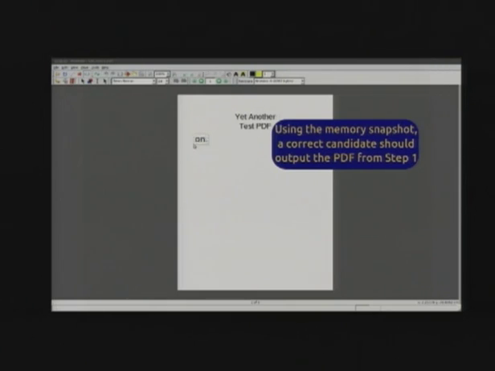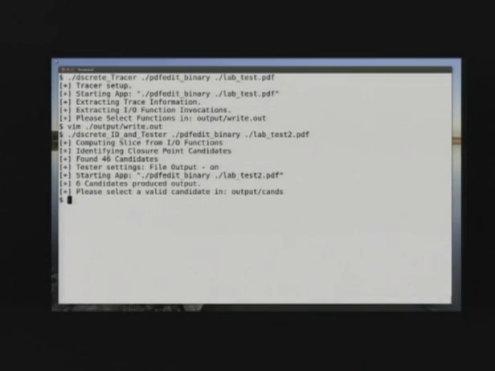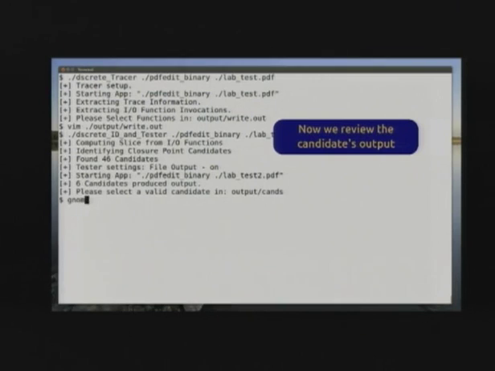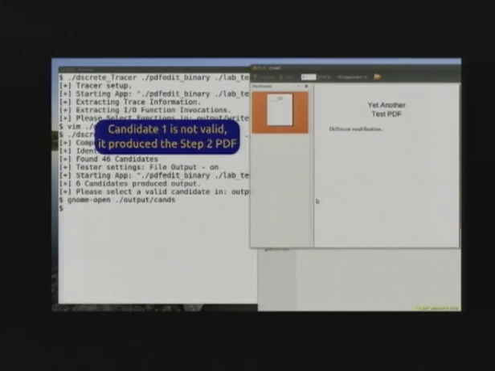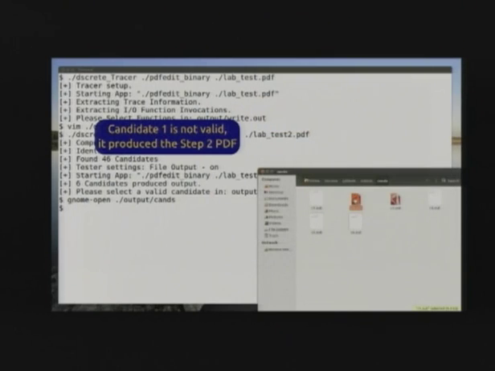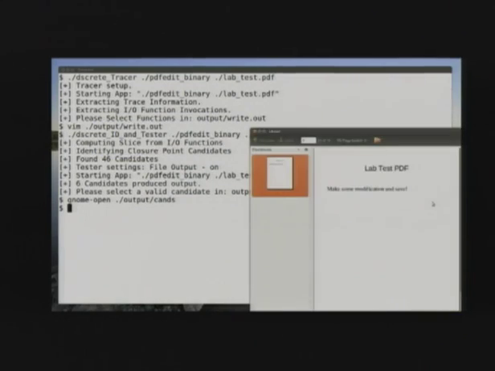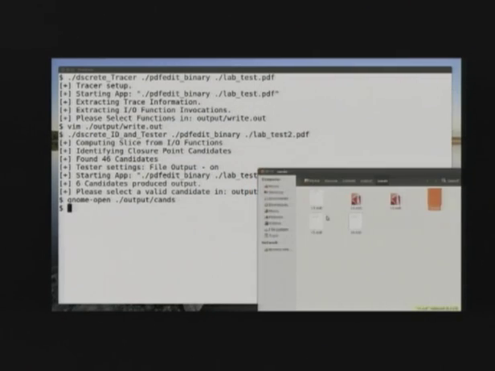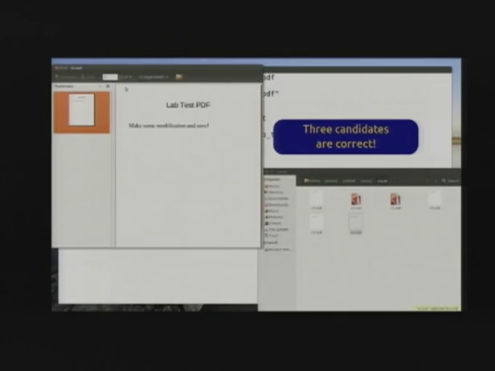So here we go. Investigator opens a different test PDF in this step. He's just going to make some different simple modifications, and in the background, Discrete is testing those entry point candidates. Now that that's done, we're going to review which of those candidates produced any output. So of the 46 candidates, only 6 actually produced any output. Candidate 1 is wrong because it produced the step 1 PDF. Candidates 2 and 3 are wrong, they just produced garbage. But then we find that the last 3 candidates all produced the PDF from step 1 that we were interested in.